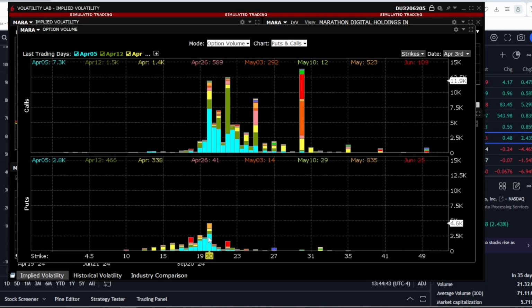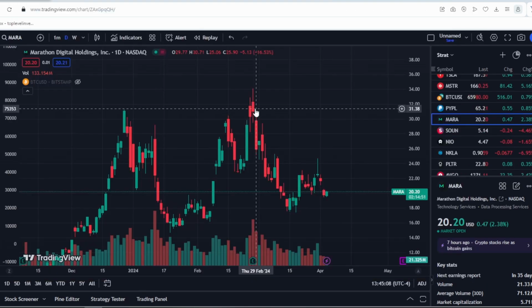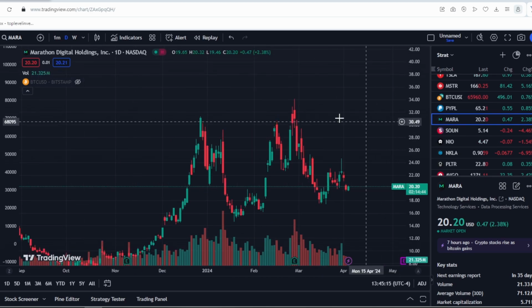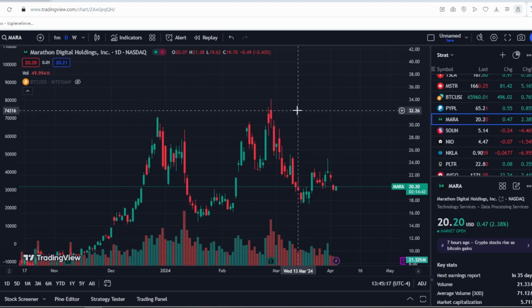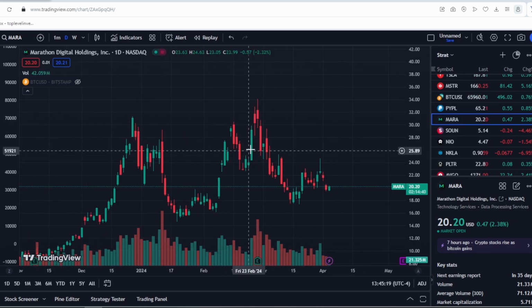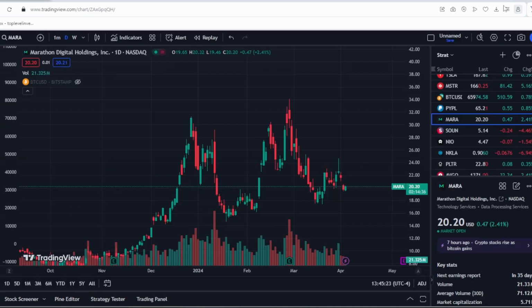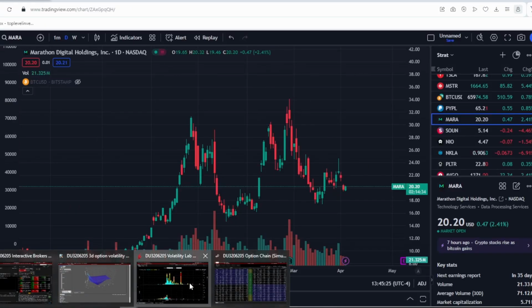I also want to point out this huge wall at $30. As we can see, we touched this level several times. It was at the end of December and the end of February, and we still haven't been able to break through $30. Yes, there were a couple of days when the stock surpassed this value, but it hasn't managed to overcome this barrier yet. So I always show you and draw your attention to these indicators because they are really important. Apart from $30, we have walls at $22 and $20.